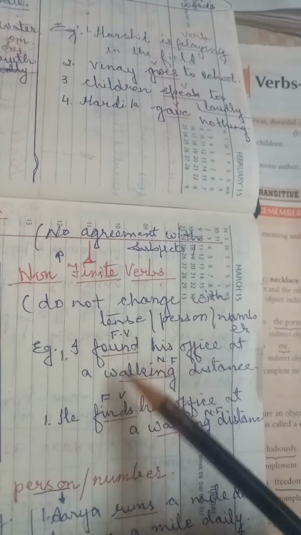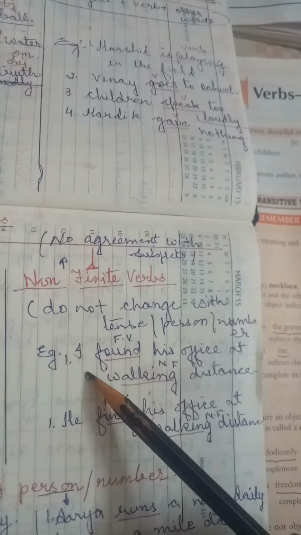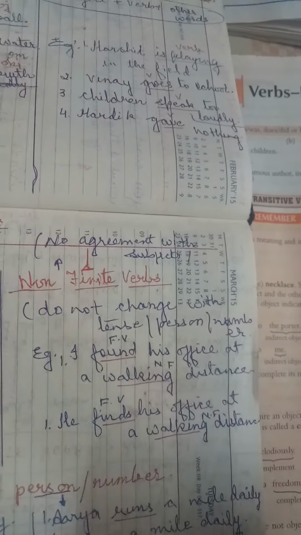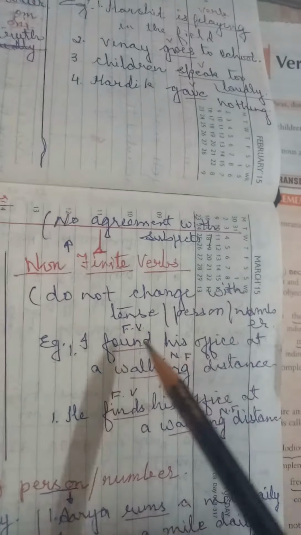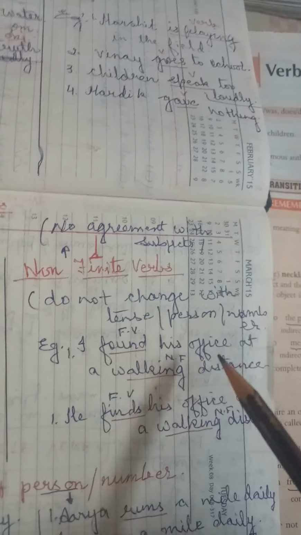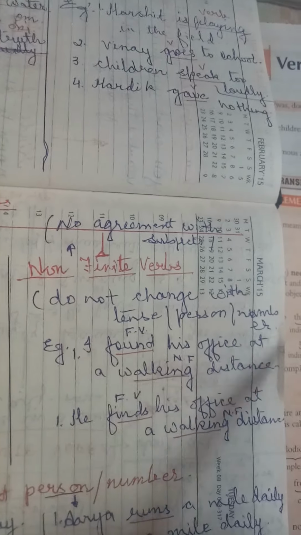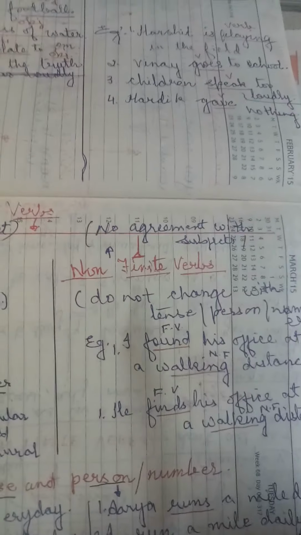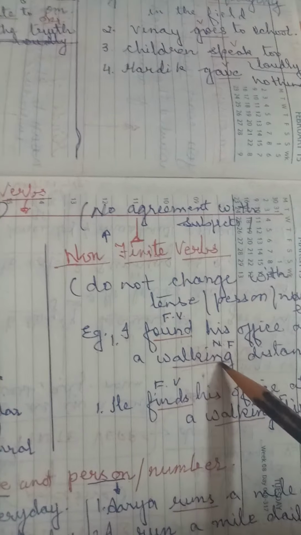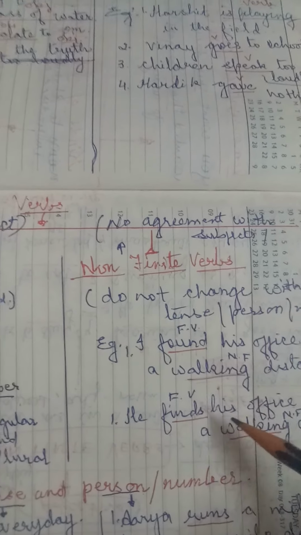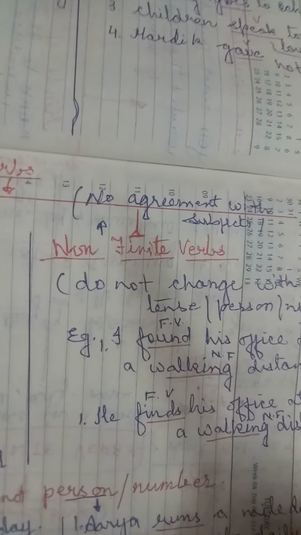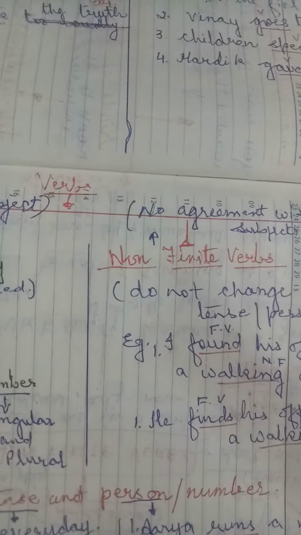Or I will be finding, or I will find his office. So the finite verb may change, but when we talk about the verb walking, like at a walking distance, it remains the same in all three tenses. It is a non-finite verb.